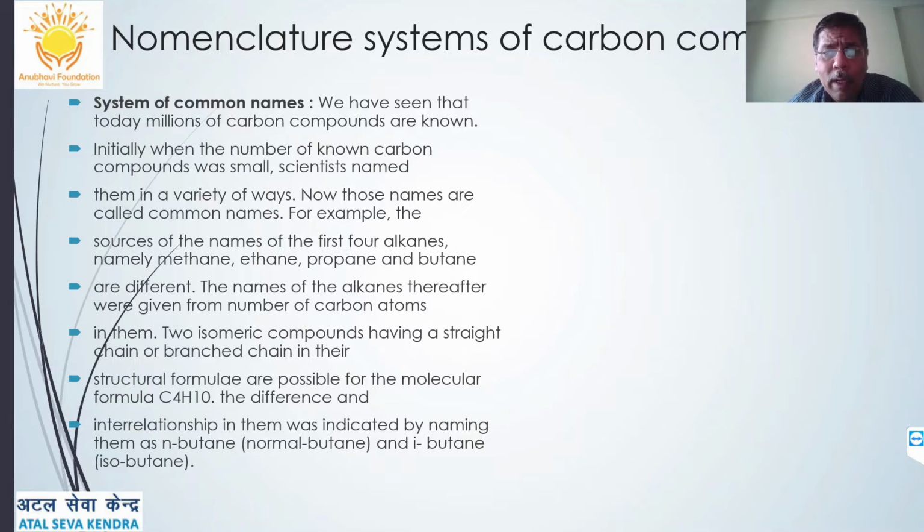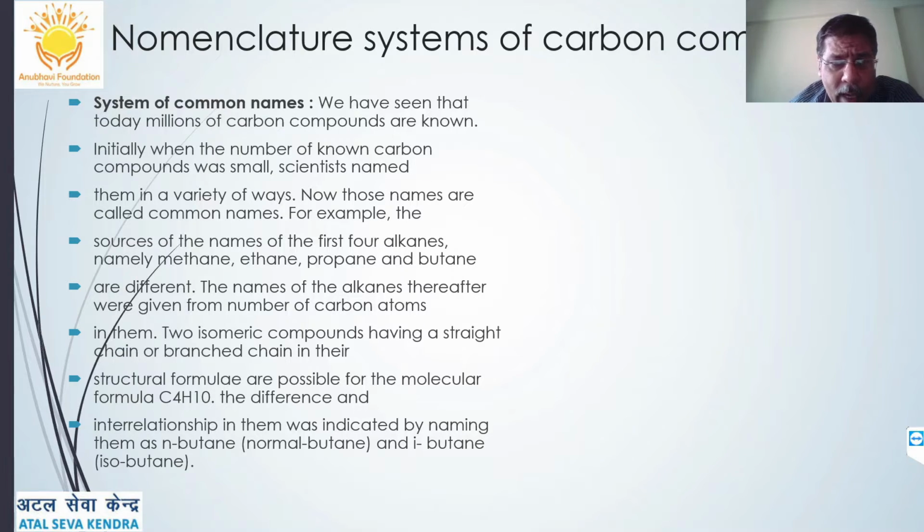Now coming to the nomenclature system of carbon compounds. The nomenclature system is of two types: a common or the trivial system, which differs region wise or country wise, but otherwise the standardized names were given by the IUPAC system, which is the International Union of Pure and Applied Chemistry, the chemistry body or organization which decided the names for all the compounds, the organic compounds, especially the carbon compounds.